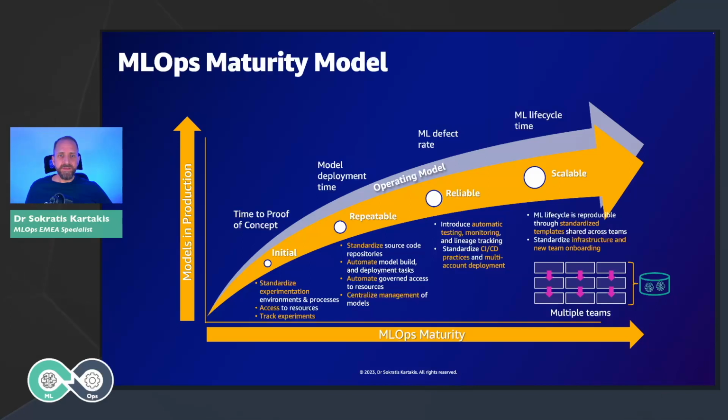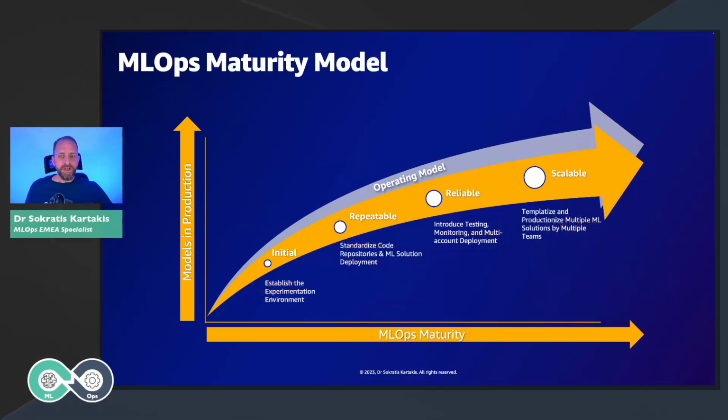But let's simplify this diagram a little bit. We have initial, repeatable, reliable, and scalable phase. Initial phase, we standardize experimentation. Repeatable phase, we standardize the automation. Reliable phase, we standardize the guardrails, automation of tests and monitoring. And lastly, scalable phase is the templatization that we want to achieve.